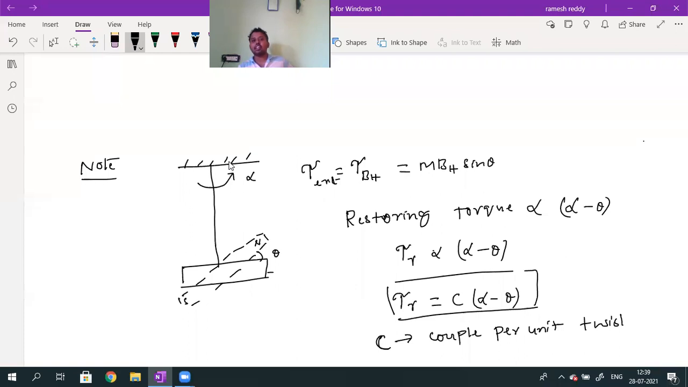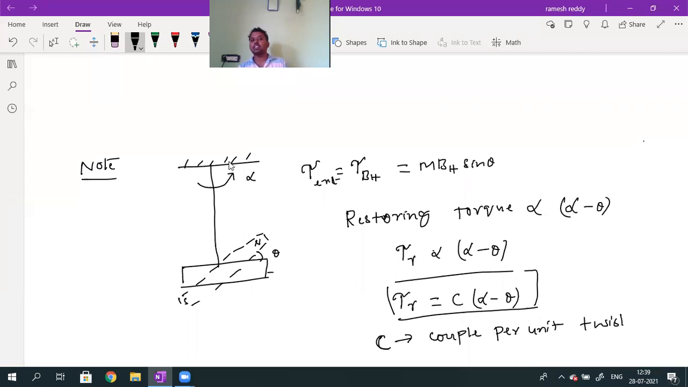After leaving, the string will not remain as it is. The string will rotate back in the opposite direction because of the restoring torque. The restoring torque value is directly proportional to alpha minus theta. To bring back the bar magnet to its original position, the string has to rotate through what angle? Alpha minus theta. If this point is cleared, everything is okay. Why is it alpha minus theta?